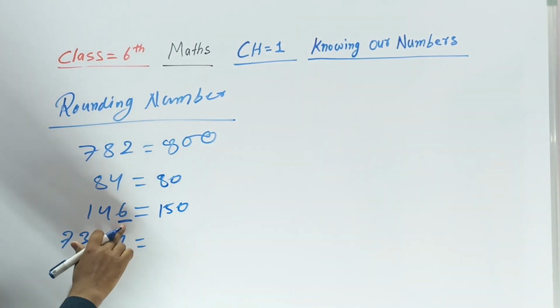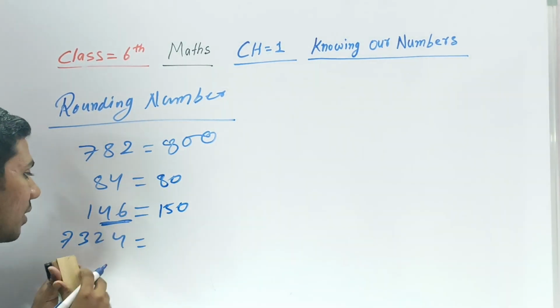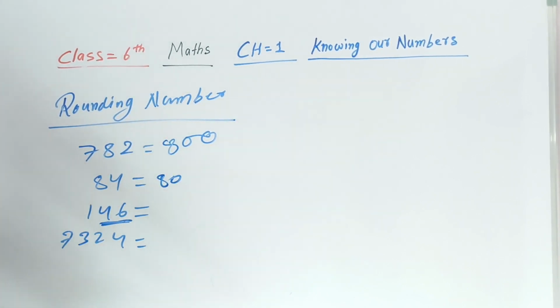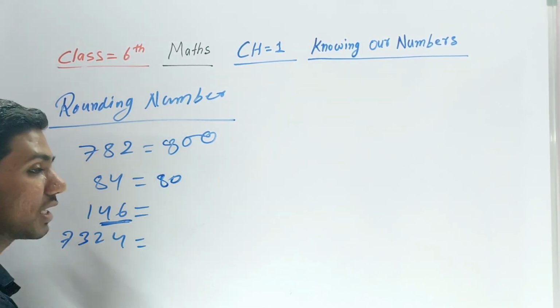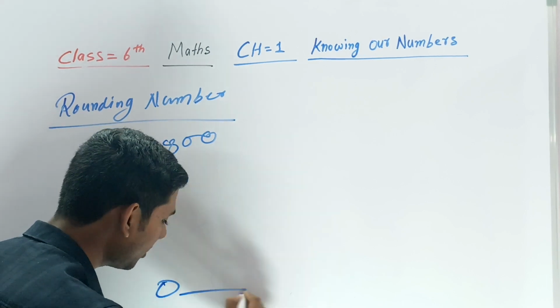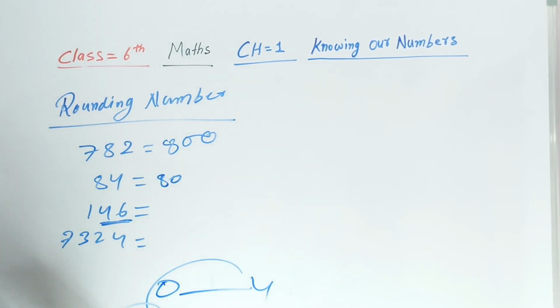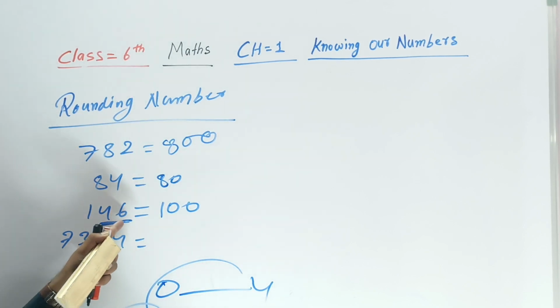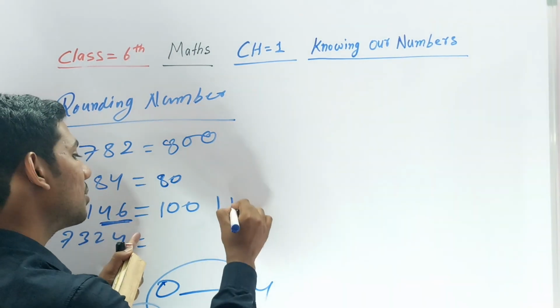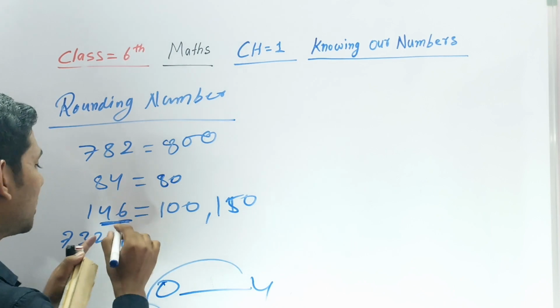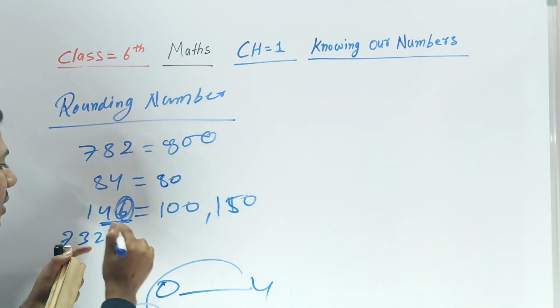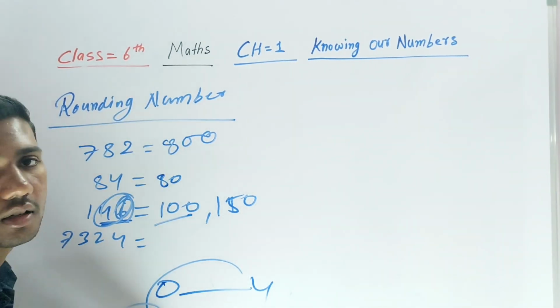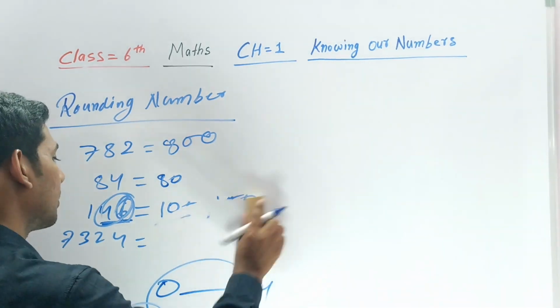If you talk about one place, and if you talk about the second place, what is the change for the second place? That is 46. What is 46? 4 is between 0 to 4. It's 0. Then it will be 100. If you change the first place, then it will be 150. If you change the second place, that will be 100. There is a difference in that. Okay.